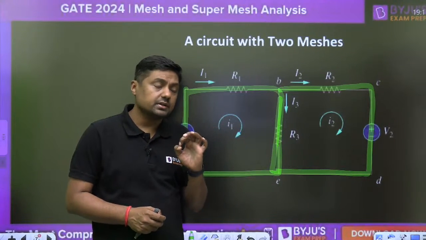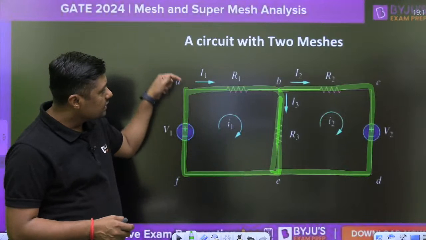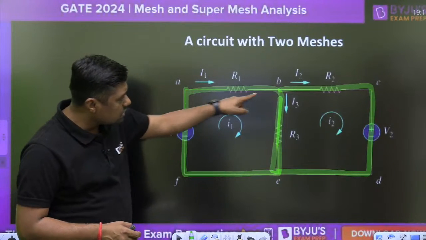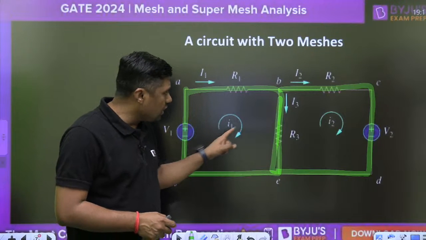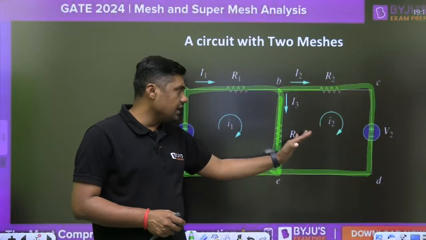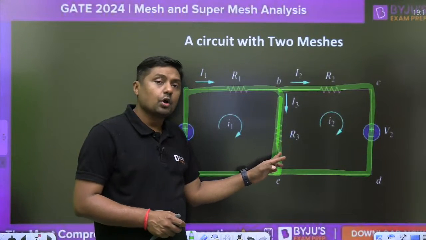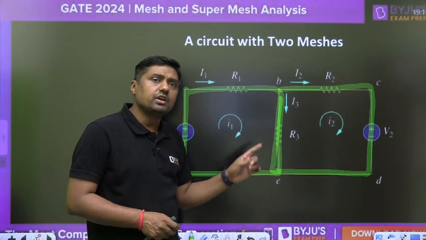These are called mesh currents. These are not the branch currents. What is the branch current here? I3. And what is I3? I3 is I1 minus I2, in terms of the mesh currents. Okay, in this way we can solve this question.